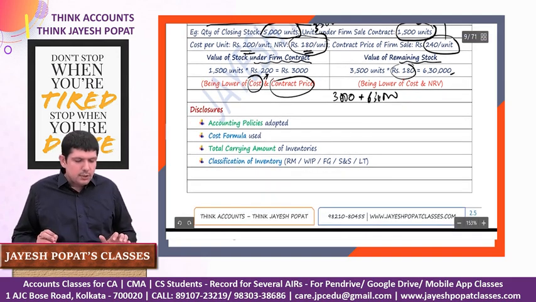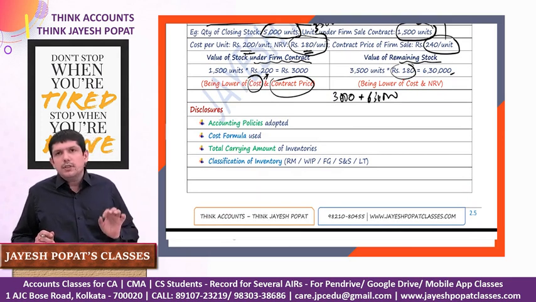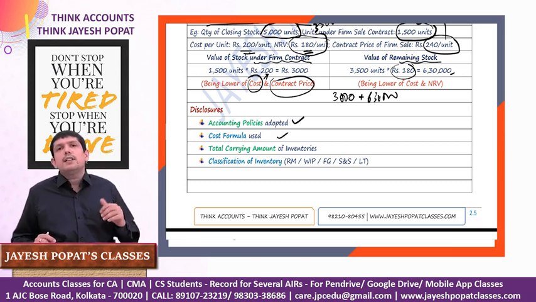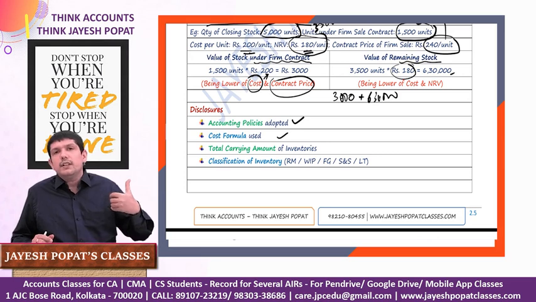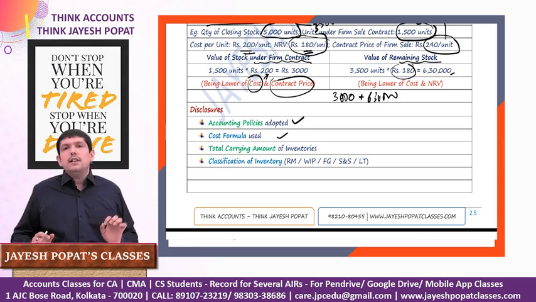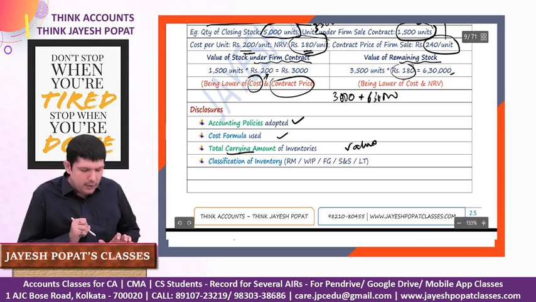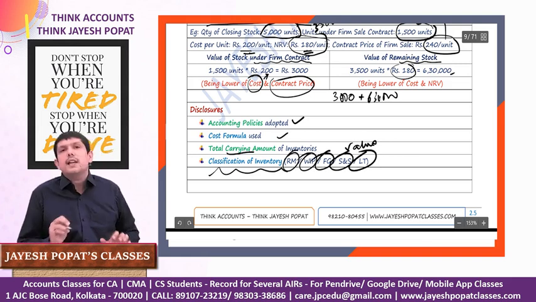Now we'll talk about the disclosure requirement. We need to state the accounting policy followed for valuation of inventory, which would basically be cost or NRV, whichever is lower. We'll say what cost formula we have adopted, whether specific identification of cost, FIFO, or weighted average. We'll also disclose the total carrying amount of the inventory, meaning the total value of the inventory, and the classification of inventory into raw material, work in progress, as the case may be.